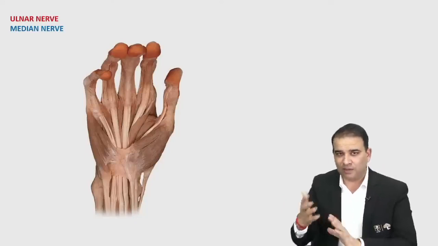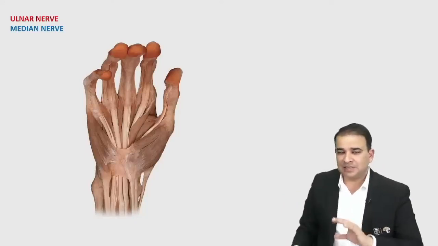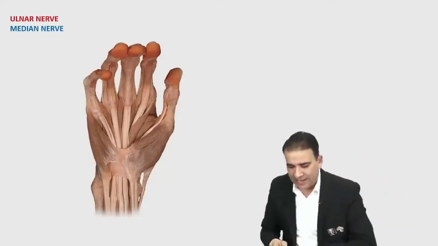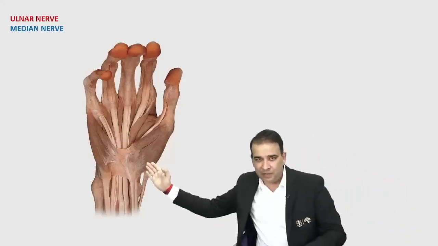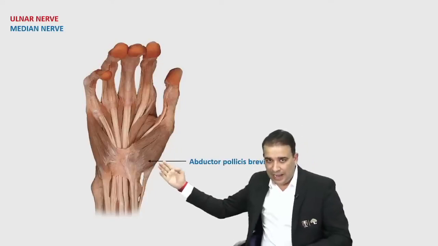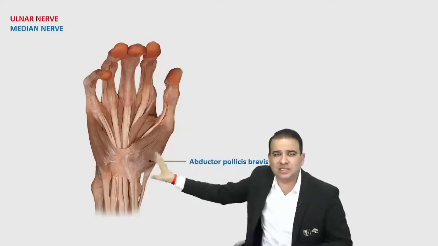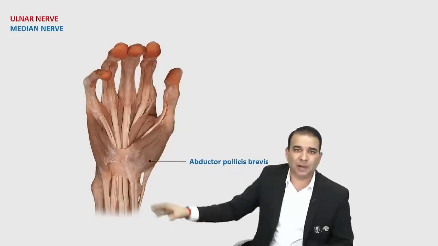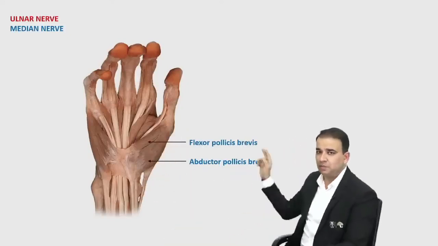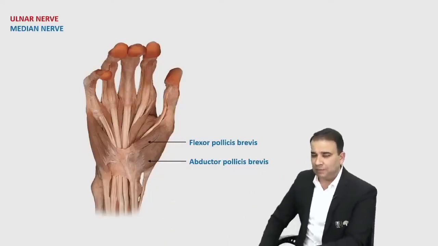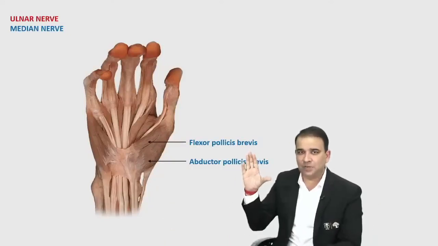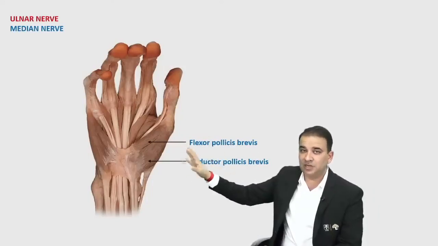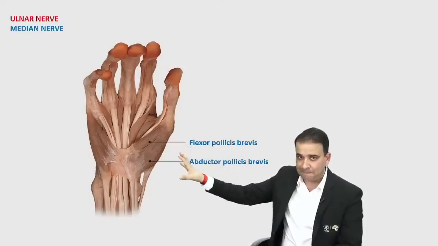I'll tell you what muscle could be asked in that. The muscle that you will see is the abductor pollicis brevis, the muscle which is more outside. Same origin, more or less the same insertion are there for this muscle. But the muscle which is more inside, more toward the palmar aspect, is the flexor pollicis brevis. Brevis muscles, short muscles. So abductor pollicis brevis, and flexor pollicis brevis. These 2 muscles are to be seen in the superficial dissected specimen of the hand.